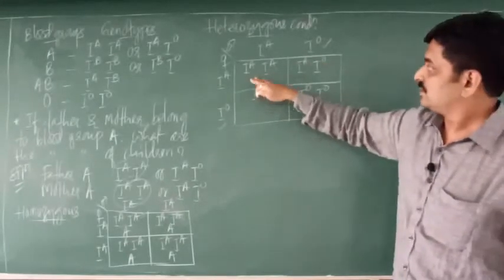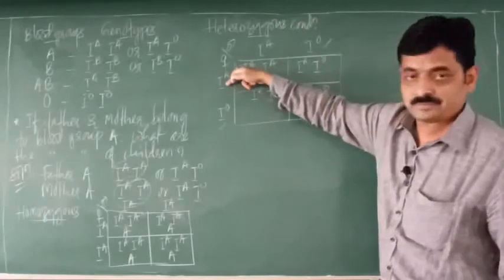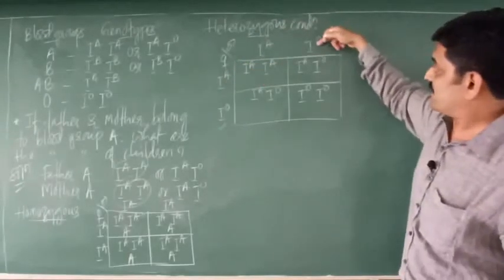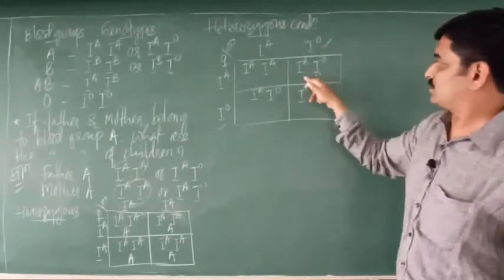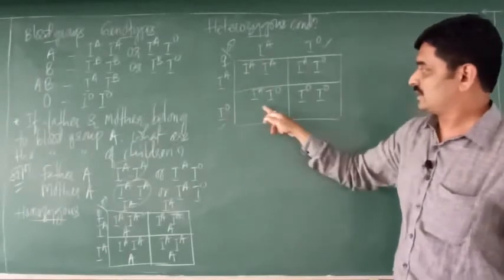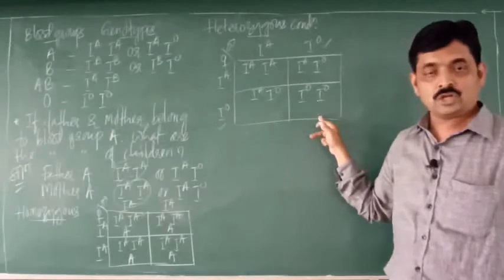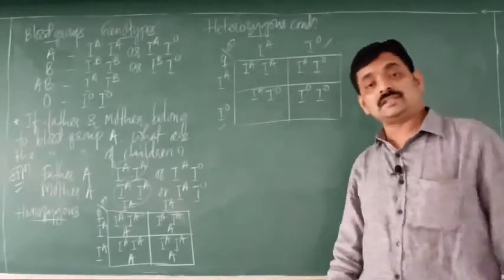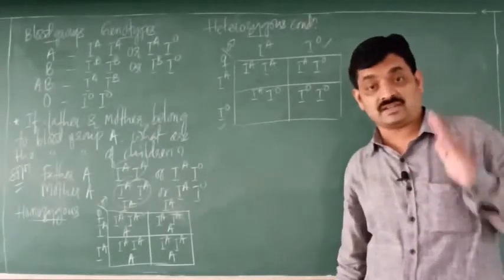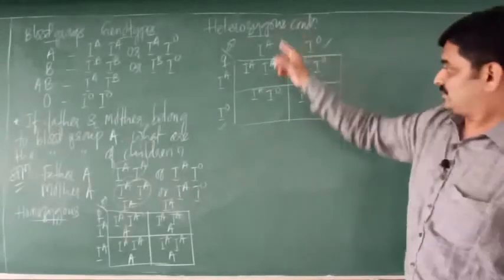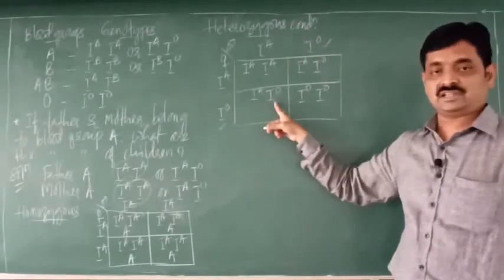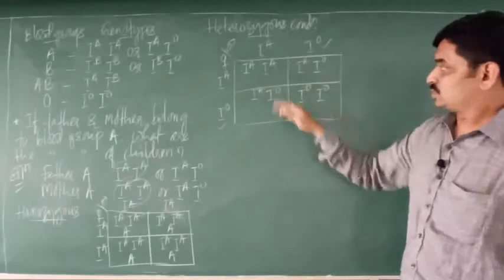Now for example this male gamete is fused with this, so you get this genotype. This is fused with this, you get this. This is fused with this, you get this. Right? Always a dominant allele or dominant gene is written first. So this is a dominant allele and this is a recessive allele. Right? So we get this.